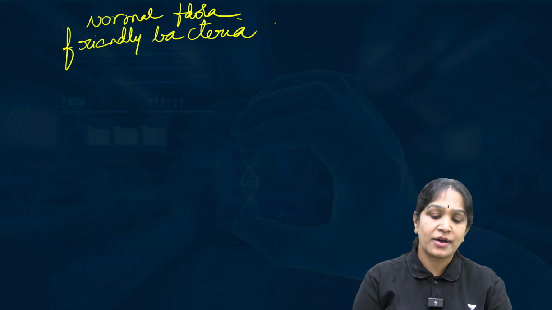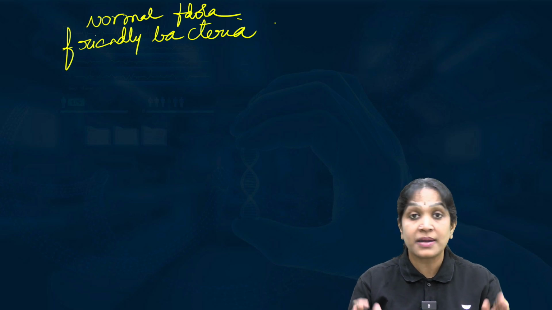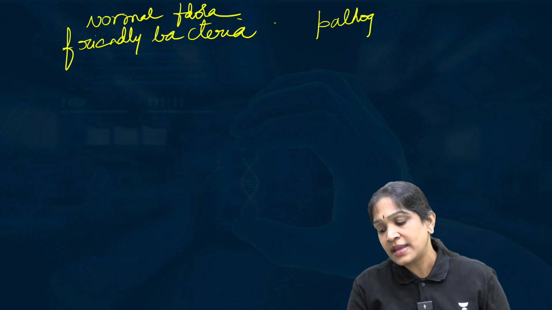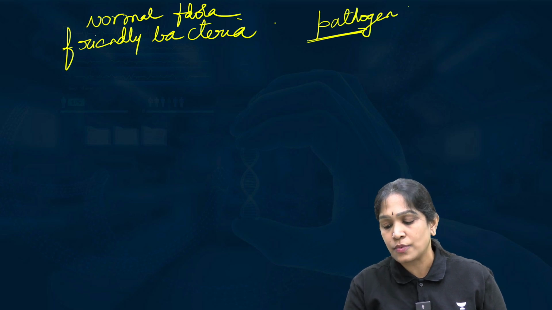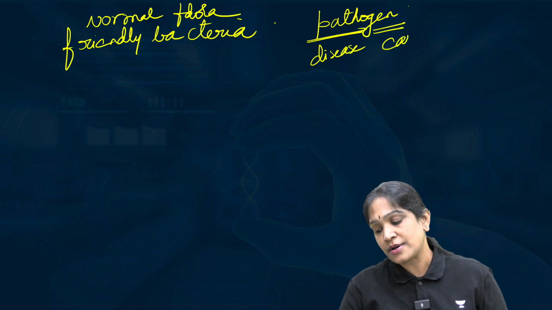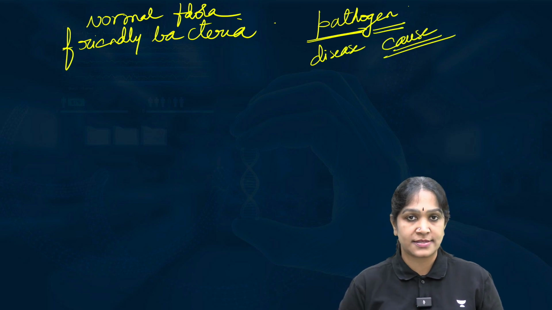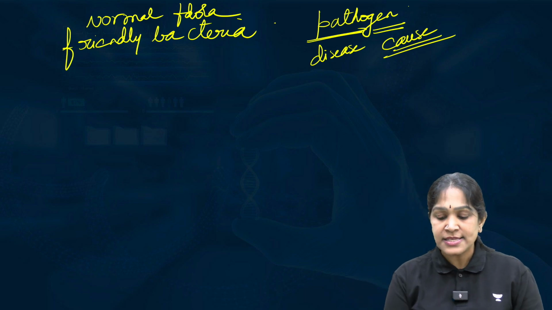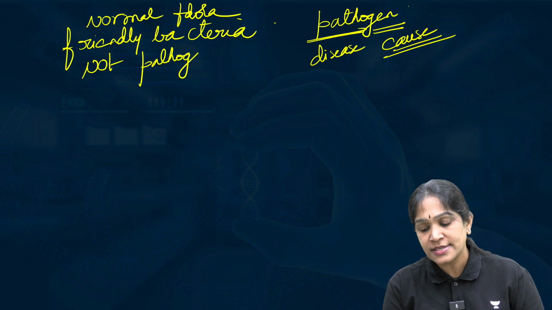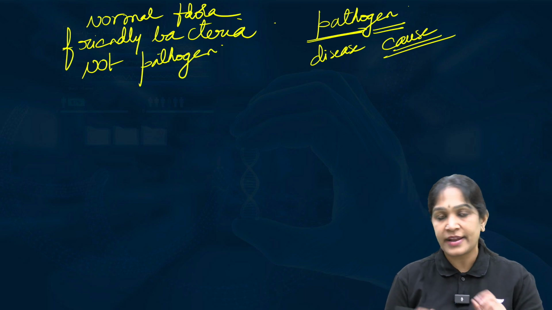These microorganisms are present everywhere, but they are not pathogens. By the way, what do you mean by a pathogen? Pathos means disease, gen means cause, something that causes the disease. They are pathogens. And these normal flora are not pathogens. They do not cause disease. They are our friends.